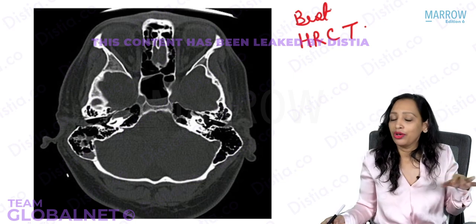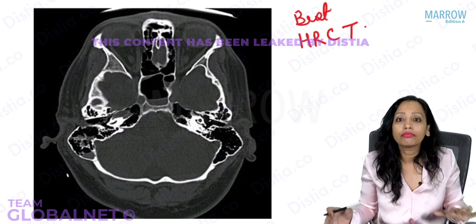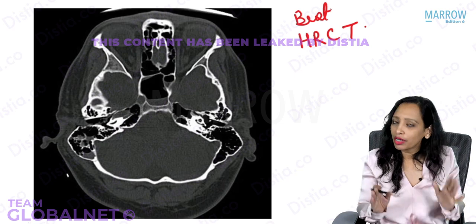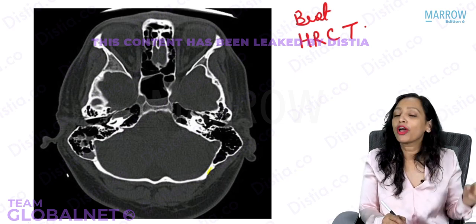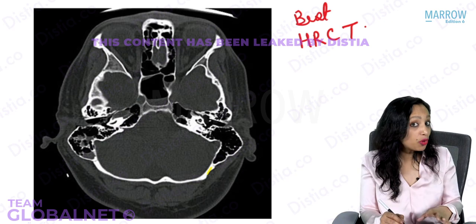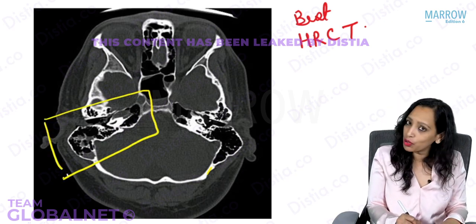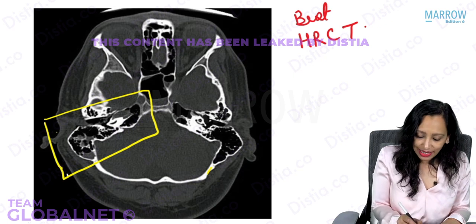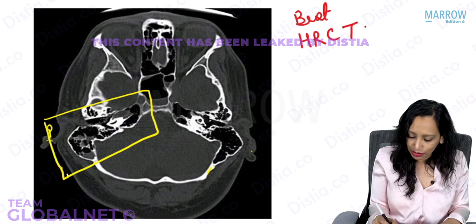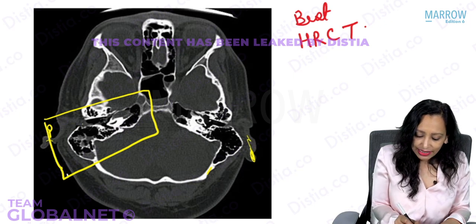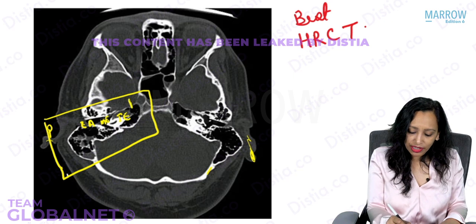So now here is HRCT temporal bone in front of you. Earlier you would have been baffled when you saw this and not understood anything. But now when you see it, just focus. What are you able to see here? Now you know, if you have to see the ear, which area you have to focus on. Yes, this is the area of the temporal bone where you have to focus. You can see the ear like a tunnel. This area is the pinna. Some part of the pinna you are able to see here. This is the tunnel inside. This is the external ear. This is the middle ear. This is the inner ear here. Yes, this is the petrous apex.